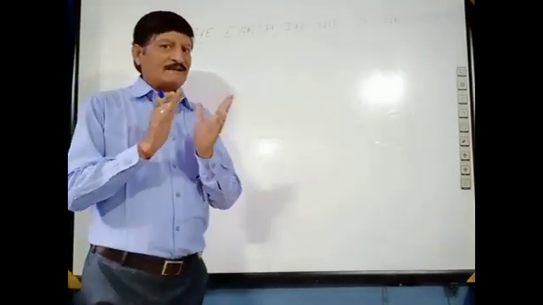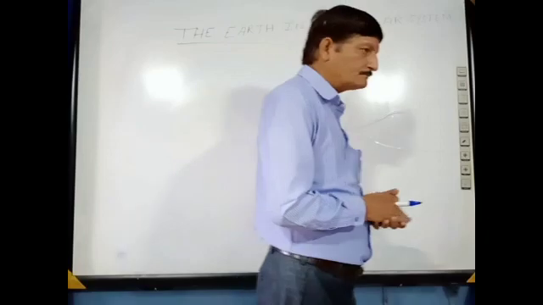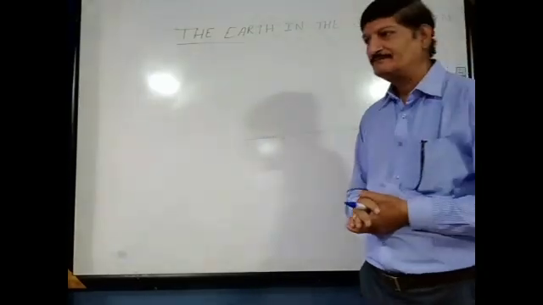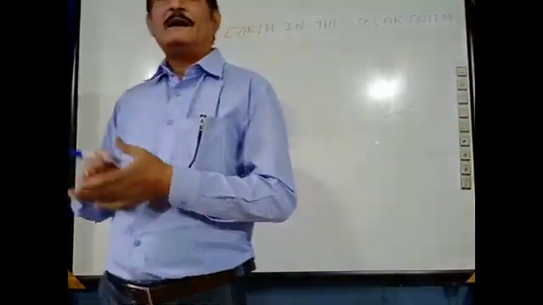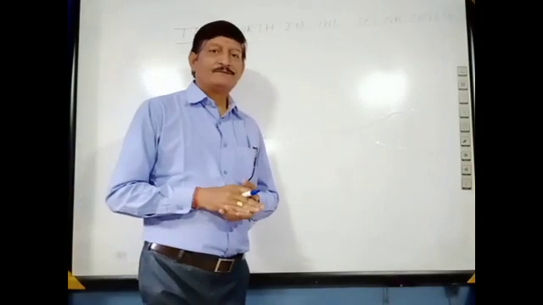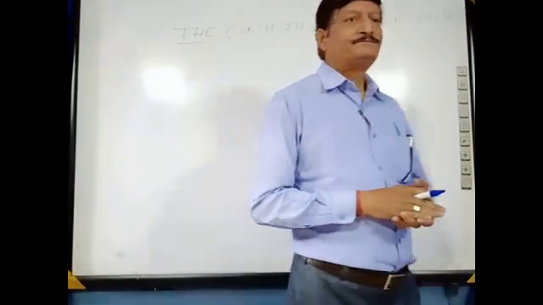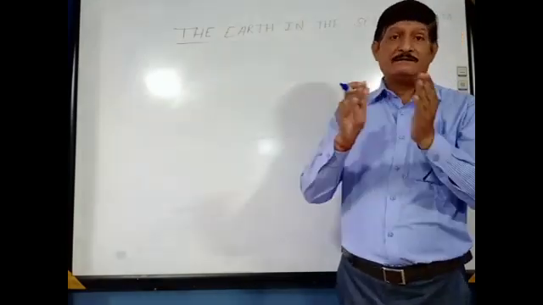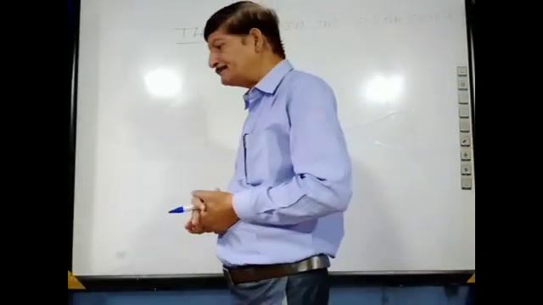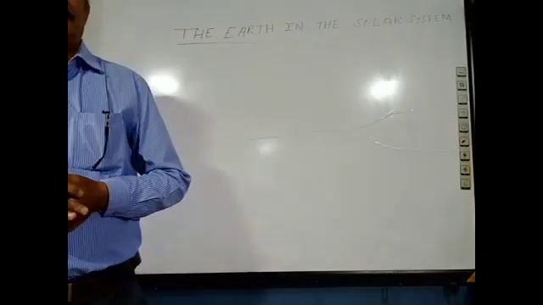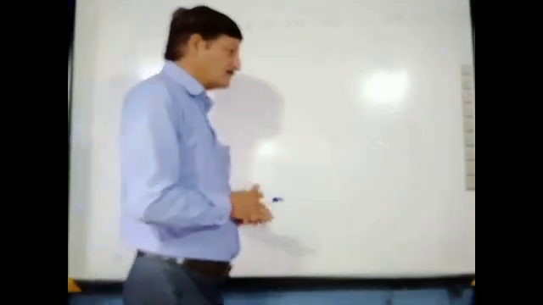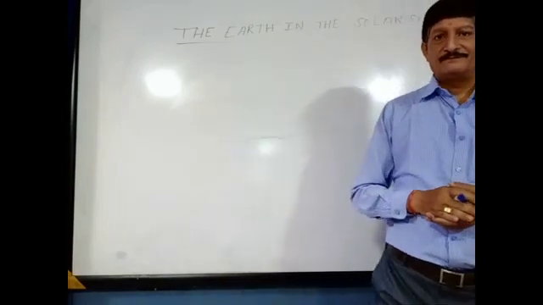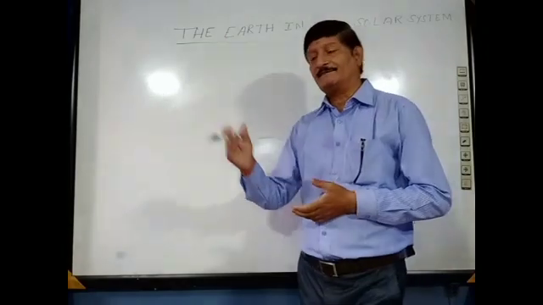Moon is a natural satellite of the Earth. A satellite is a celestial body which moves around a planet in the same way as the planet moves around the sun. A satellite has no light of its own. Satellites reflect the light of the sun.